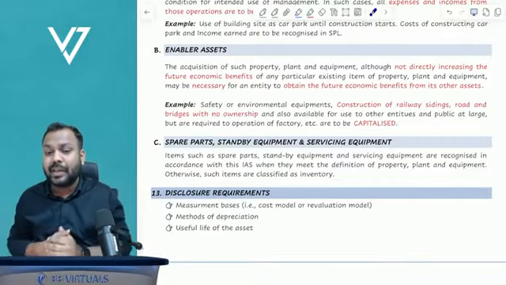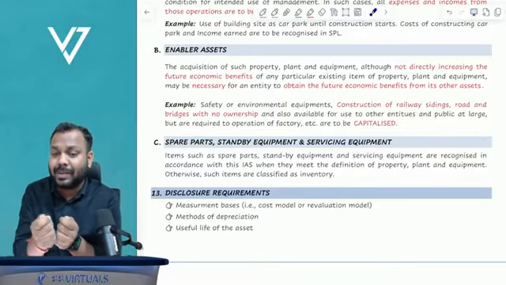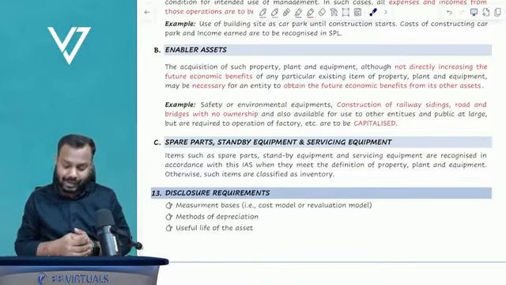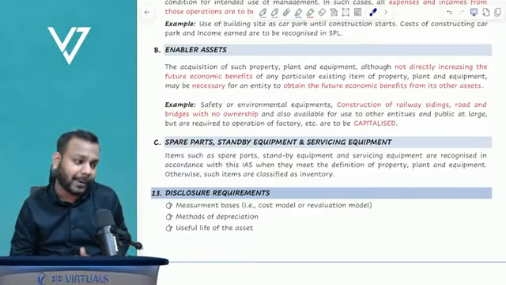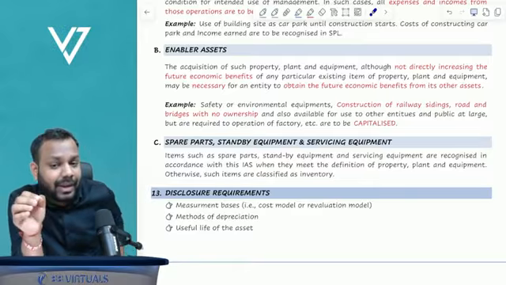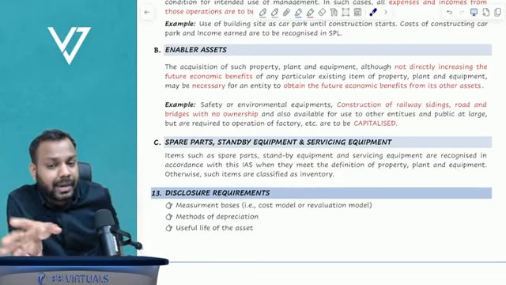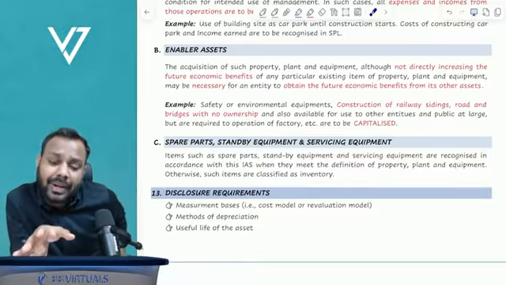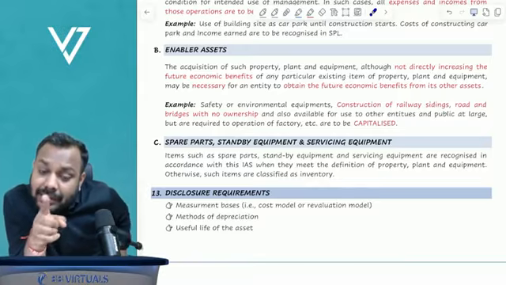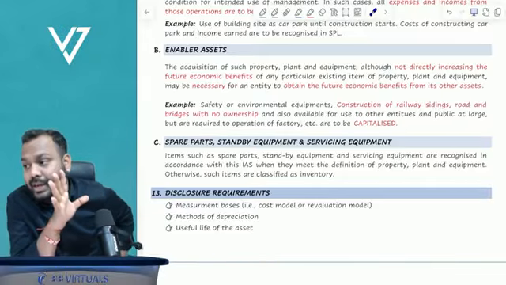Servicing equipment is like tools, equipment to repair the machineries. So the standard says that all these spare parts and standby equipment, if they satisfy the definition of property plant equipment, then they have to be recognized as property plant equipment. If they don't, then they have to be recognized as consumables in inventory, that is IAS 2 Inventories.